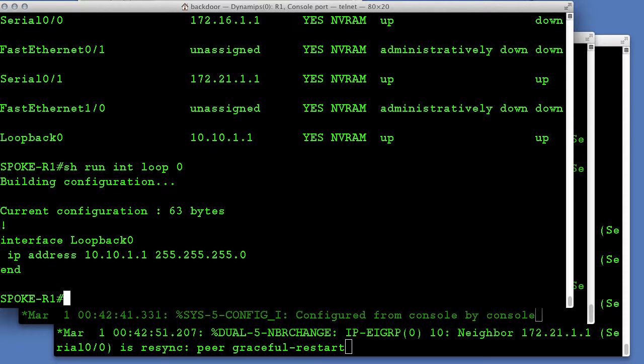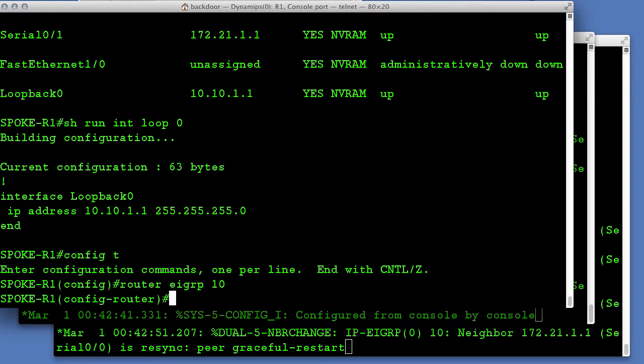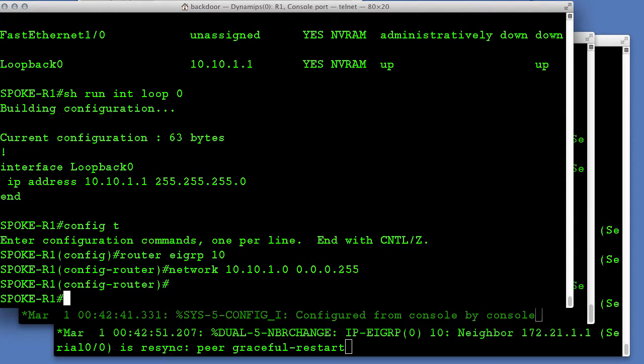Loopback 0. Let's go ahead and insert that into EIGRP. So router EIGRP 10, and then loopback 0 is a /24. So we're going to enable that and insert that into EIGRP so that router 1 can begin advertising that network.